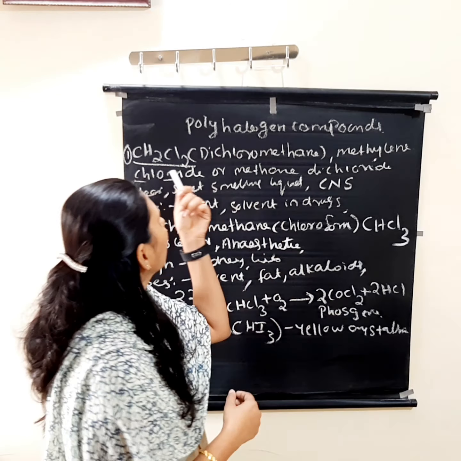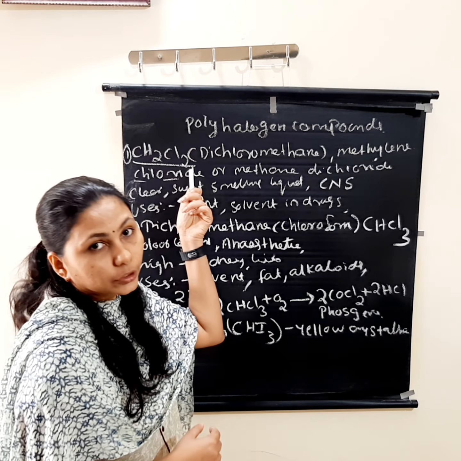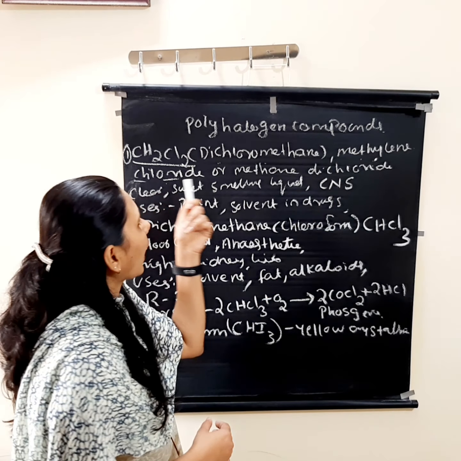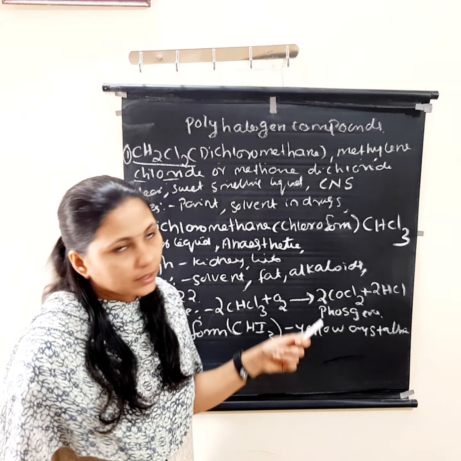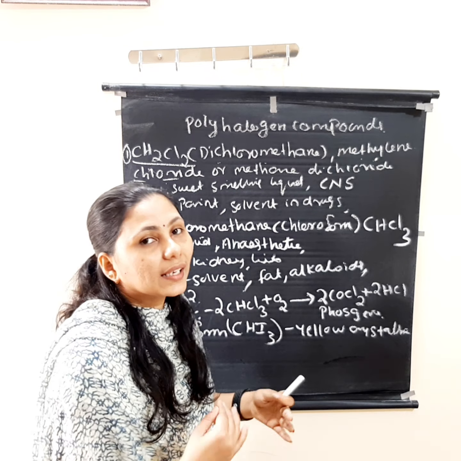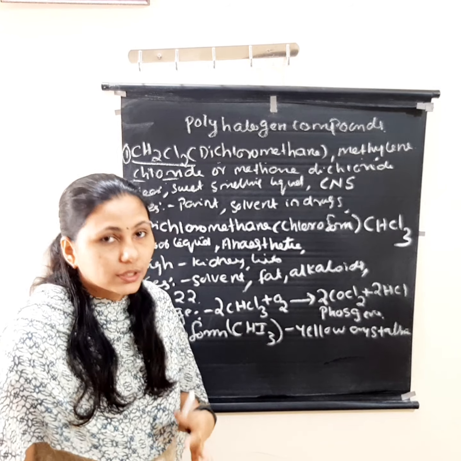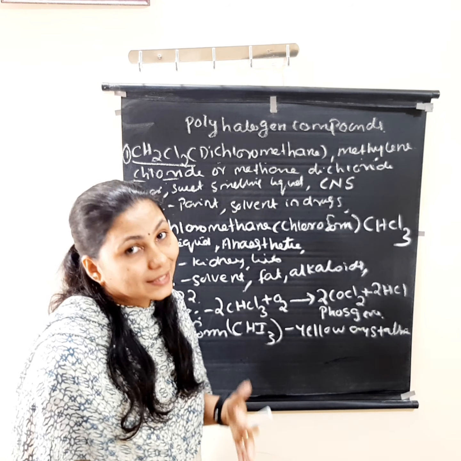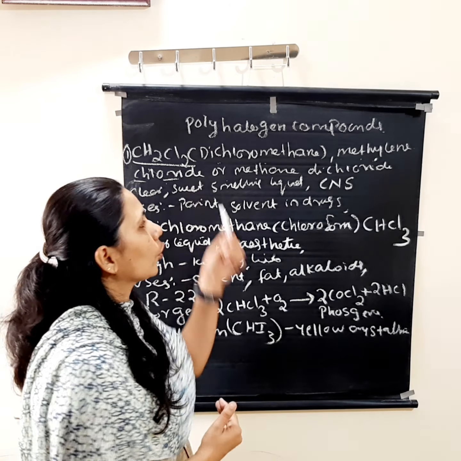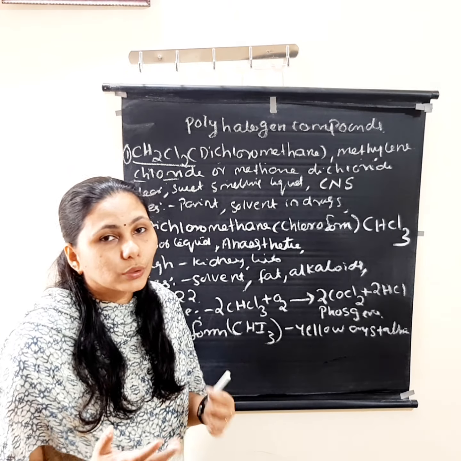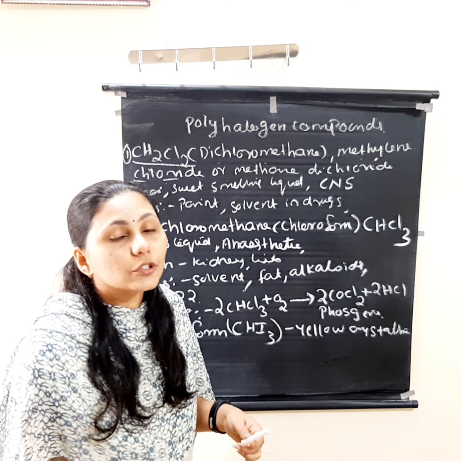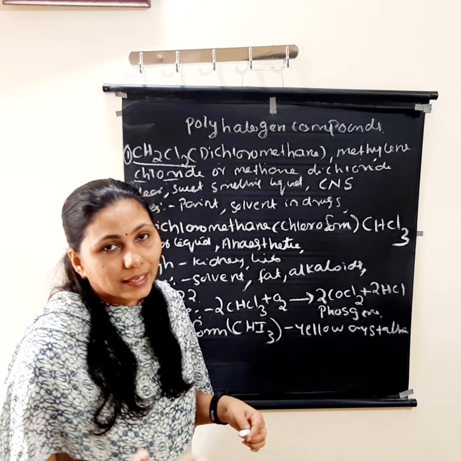Okay, so first we are taking the example CH2Cl2. What is the name? Dichloromethane or methylene chloride. These are the names. Formula is CH2Cl2. Okay, and it is a colorless, sweet smelling liquid, and it will affect the central nervous system. A low level of this chloromethane in air leads to irritation to eyes, ear, etc. But a high level leads to nausea, dizziness, etc.